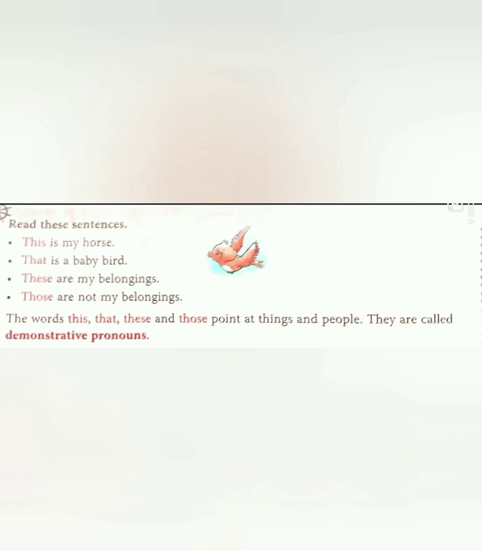The next type of pronoun is demonstrative pronoun. So, what are demonstrative pronouns? Read these sentences. This is my horse. That is my baby bird. These are my belongings. Those are not my belongings. The words this, that, these and those point at things and people. They are called demonstrative pronouns. See, the words are pointing out person or things. This, that, these, those. So, all the four are demonstrative pronouns.